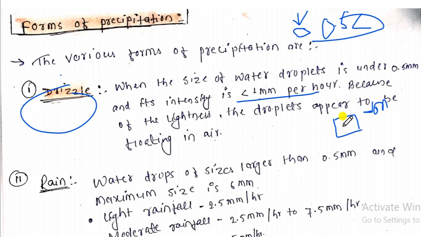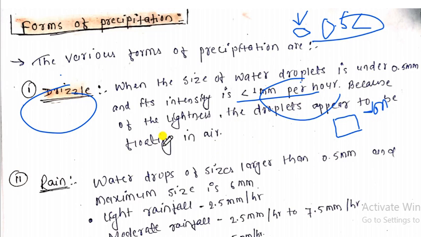Just imagine you take a vessel of 1 square meter and keep it outside while it is raining. When the water fills 1 mm in 1 hour, that means the intensity of rainfall is 1 mm per hour. So for drizzling, the diameter of the water droplets should be less than 0.5 mm, and at the same time its intensity should be less than 1 mm per hour. So that is nothing but drizzling.